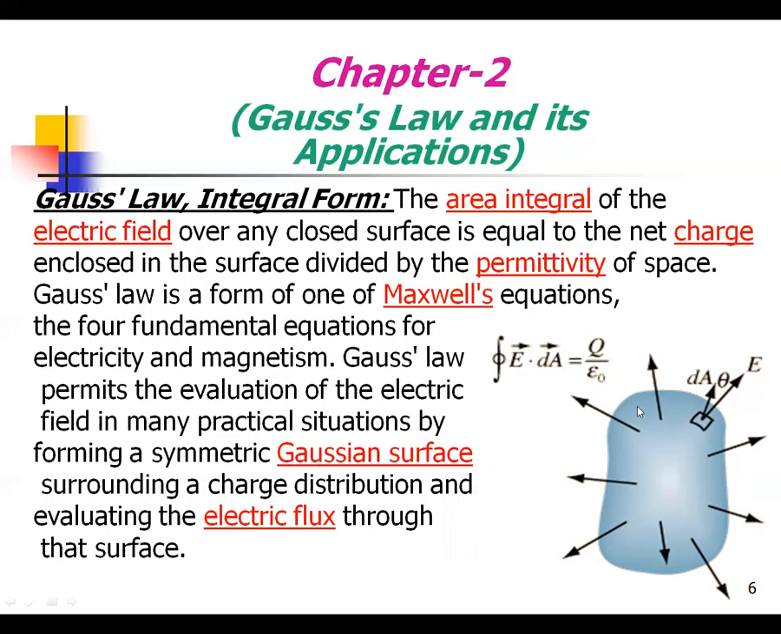So the alignment should be in the same direction. That is the integral of E dot dA, which is equal to Q by epsilon naught. Q is called the net charge and epsilon naught is the permittivity of space. This is similar to the planar case. So we have to see in the electric flux, this is similar to an arbitrary charge distribution at the net closed surface.